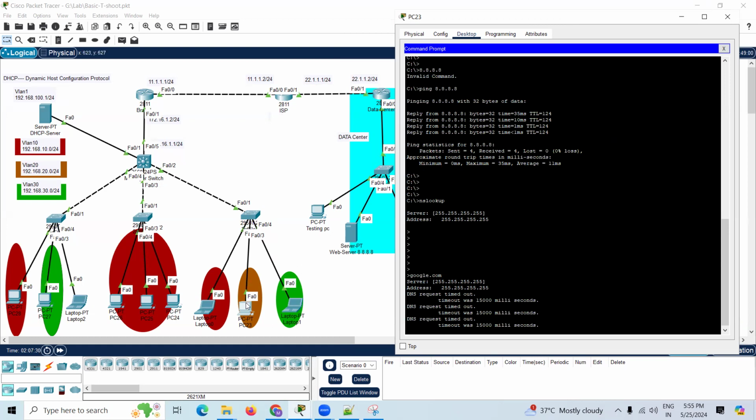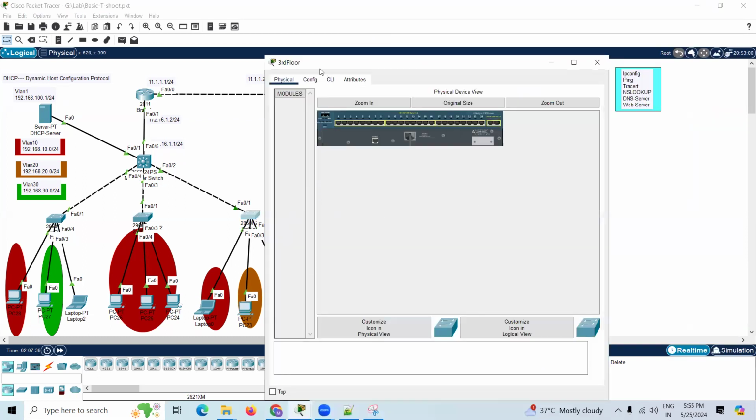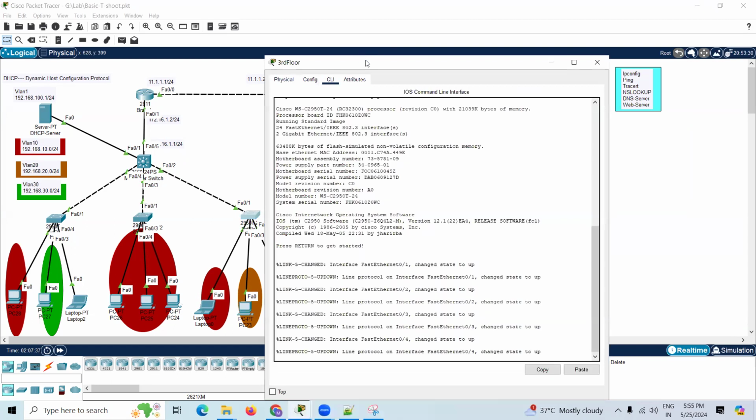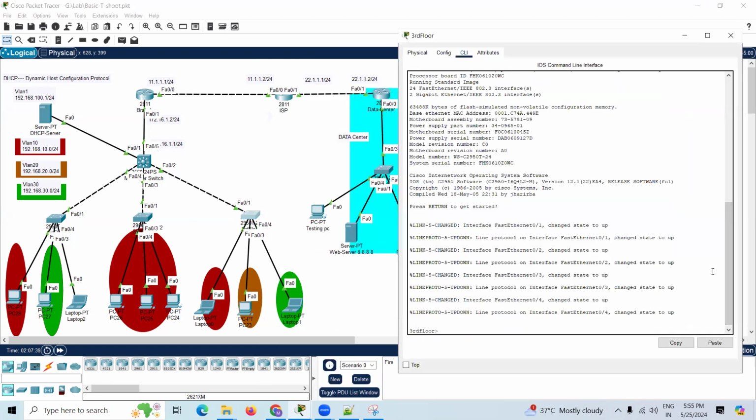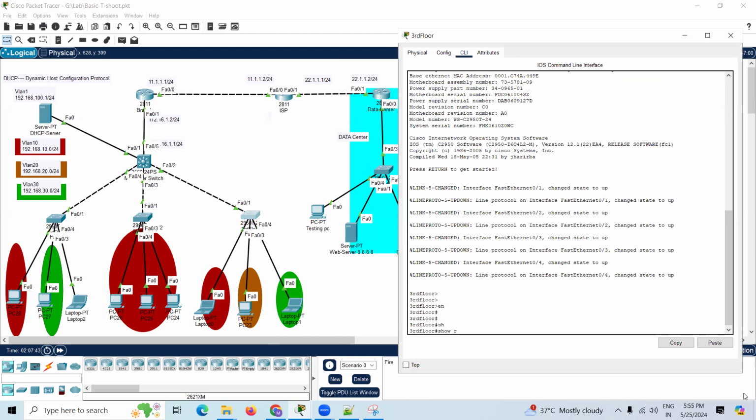Everything is fine, so we have to check whichever VLAN we configured, whether it is working fine or not. In this switch we'll check whether our VLAN is working fine or not. We'll check step by step. Enable, show running-config.